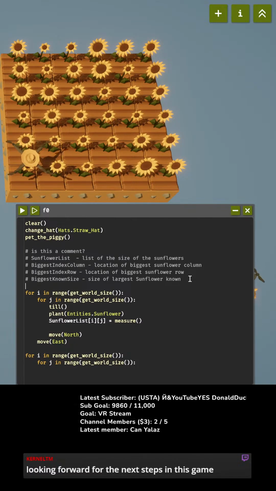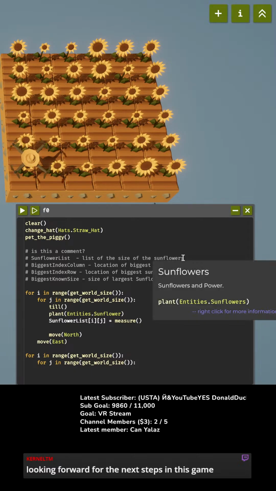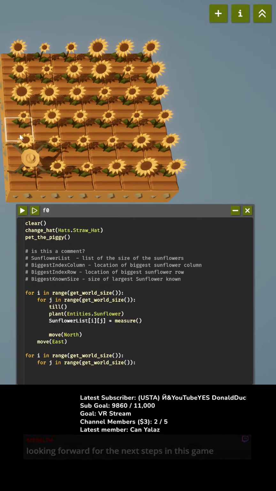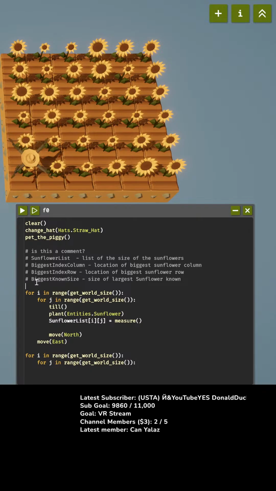And you know what? We're not gonna keep a list of them now. Actually, if I can loop through the list without moving the drone, that is probably faster, so that is worth doing. So, known row, known index, biggest size, and then what else do we need to know about sunflowers? I think that's it.